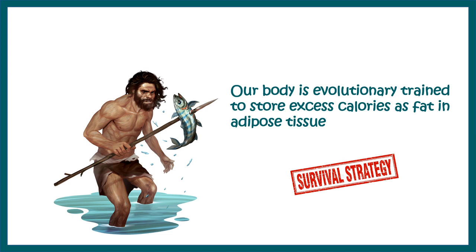Now, our body is evolutionarily trained to store excess calories in terms of fat because in the early days there was not so much availability of food. So whenever body has some amount of calorie which is excess, it would store it for the future. That worked like a survival strategy in the past.